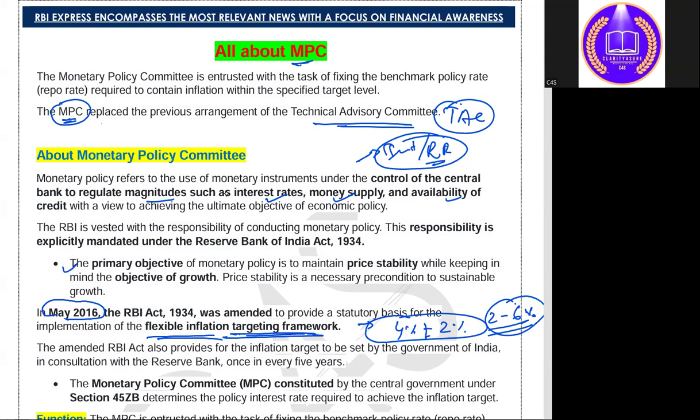All right. So the primary objective of MPC is to maintain price stability along with the objective of growth. ऐसा नहीं होना चाहिए that MPC should always work for price stability, neglecting the growth part. Okay. So ये RBI का actually this is the primary objective of RBI as well, to maintain price stability along with keeping in mind the objective of growth of our country overall. Okay. So this is the role of RBI also.